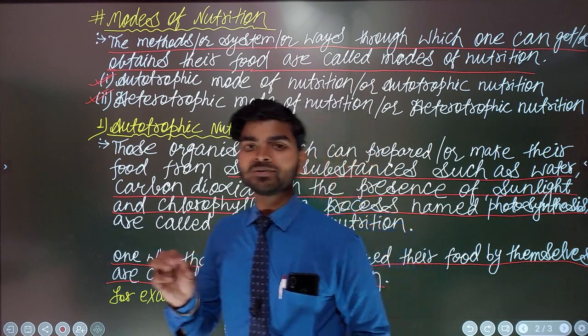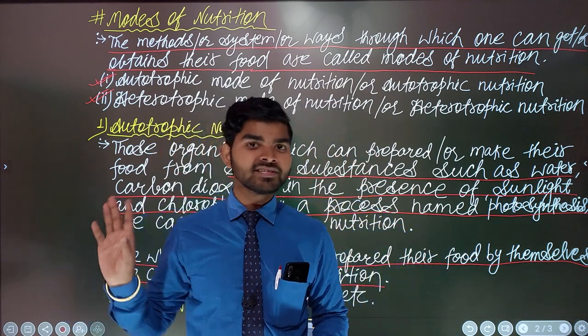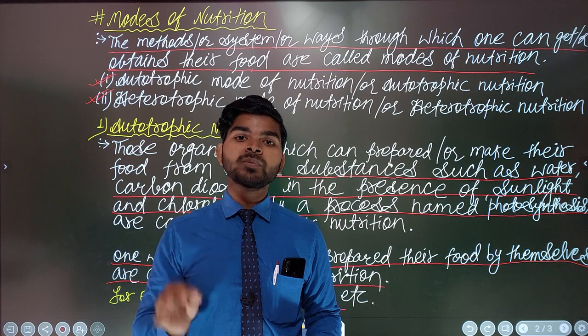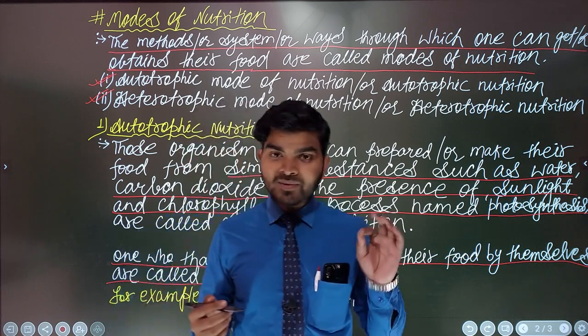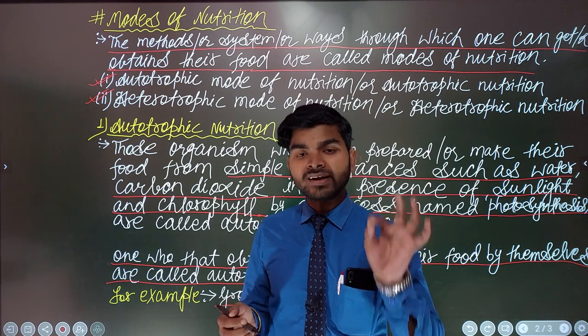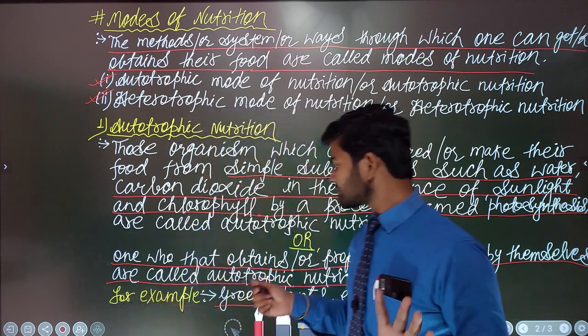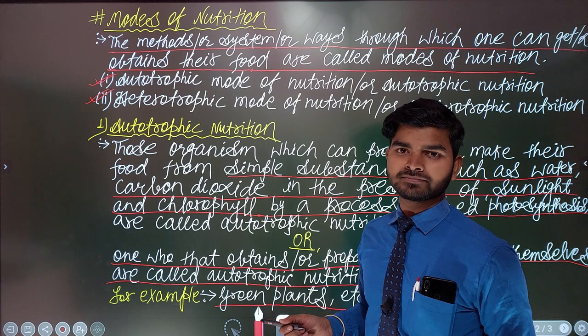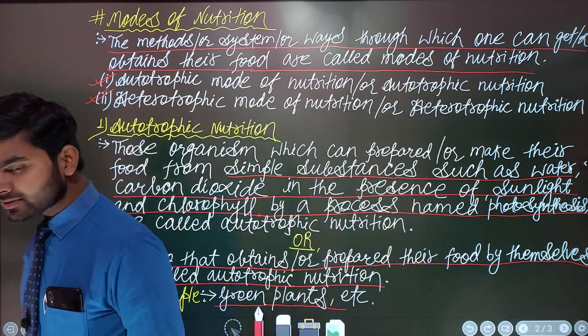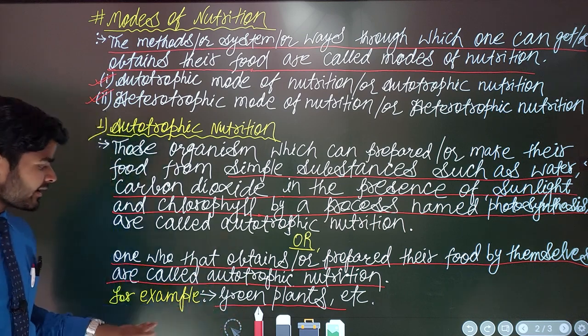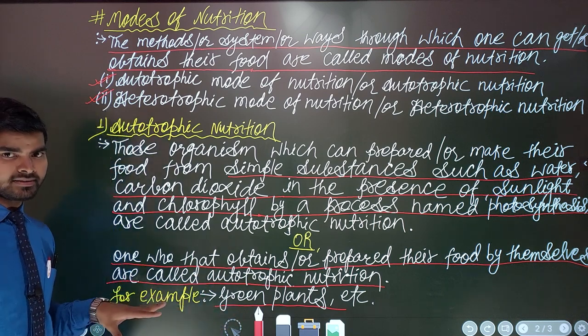That means they are not using other organisms in order to prepare or make their food, so that's why they have the autotrophic mode of nutrition. And who can do this? Plants, that is the green plants, can do this. I hope you have learned about this, so you can write all these things here.